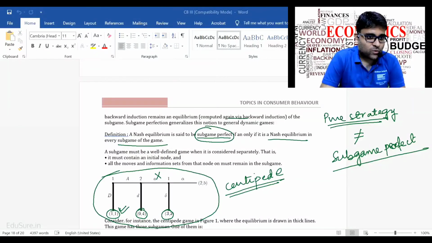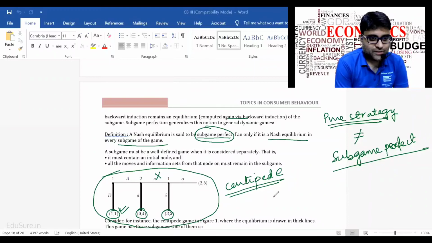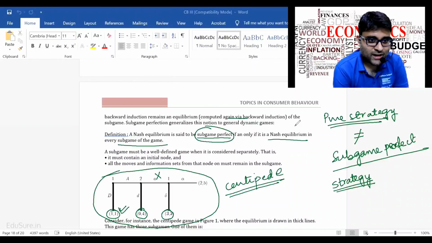This is backward induction. When you see the future and you predict what the other person will do if he is a rational individual, and accordingly decide your strategy today. So that is a backward induction subgame. Here the answer is 1 comma 1, which most of you have already pointed out in the chat box. Absolutely correct. Very good.